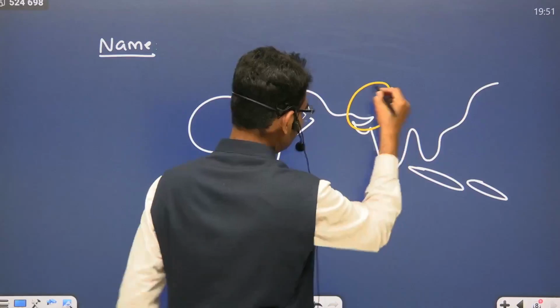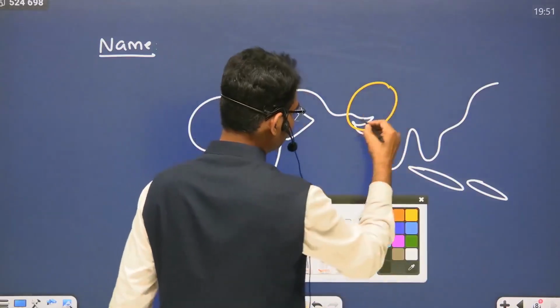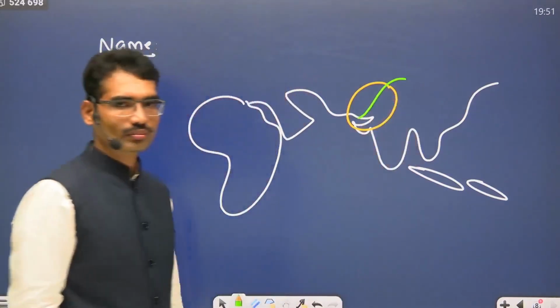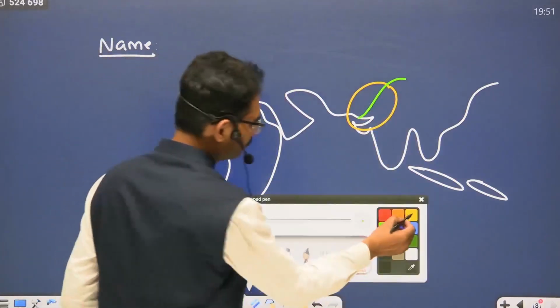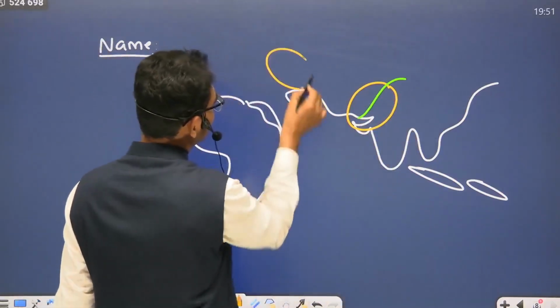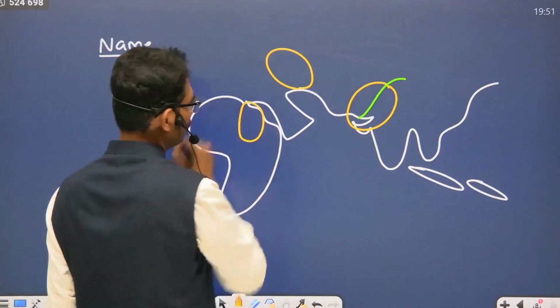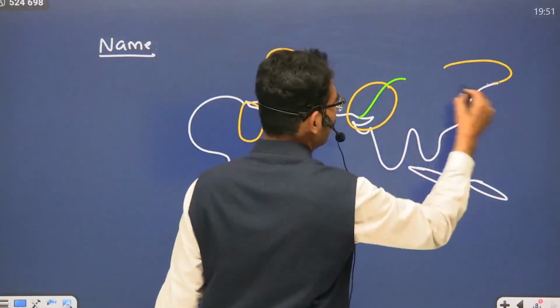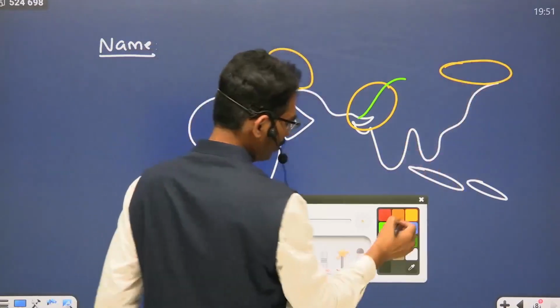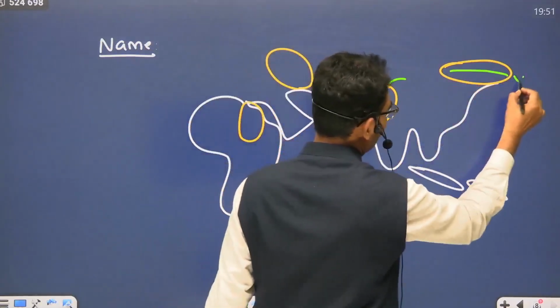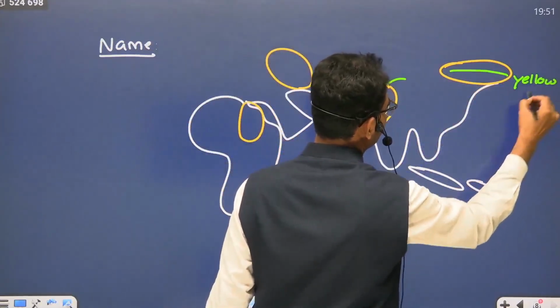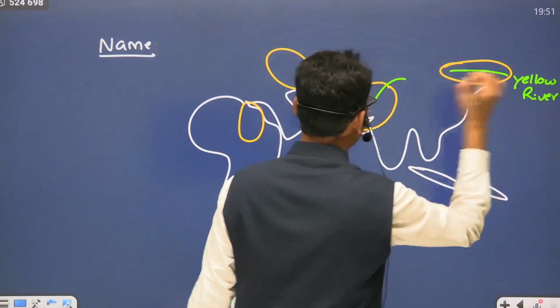Let us say this is the region. Indus River. Then Tigris, Euphrates, Yellow River. So this is the Yellow River, called the Yellow River Civilization.